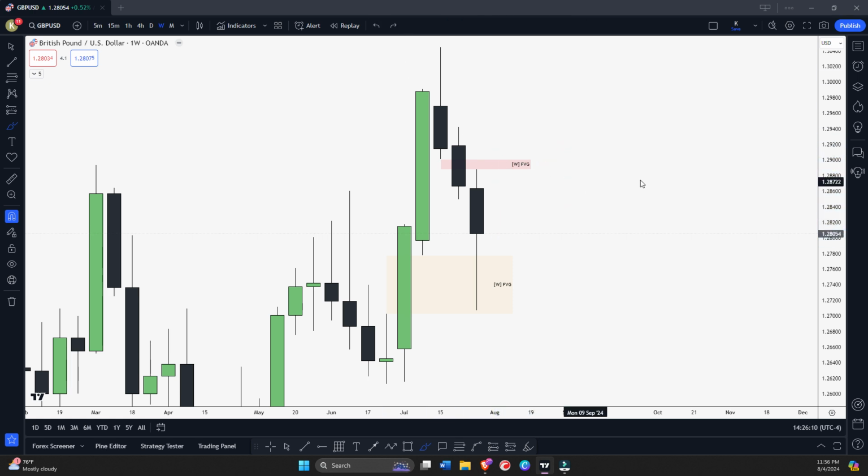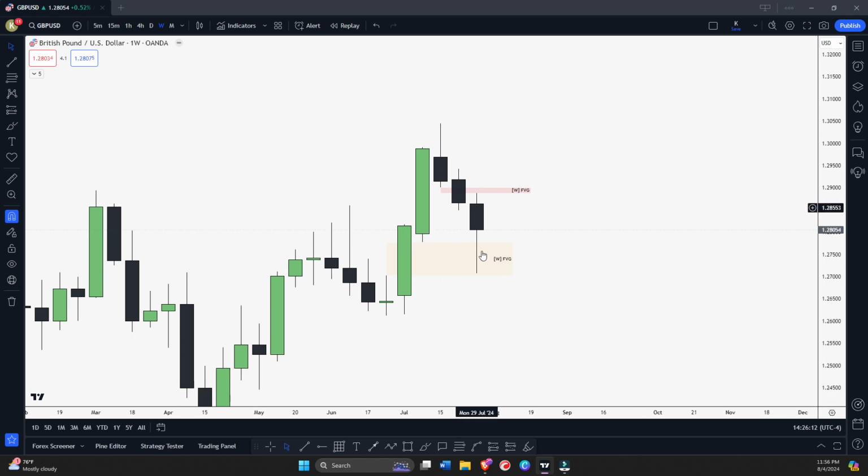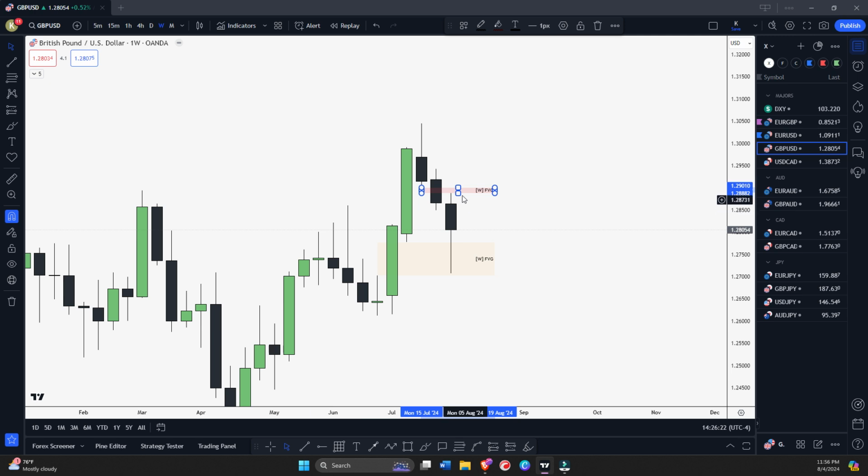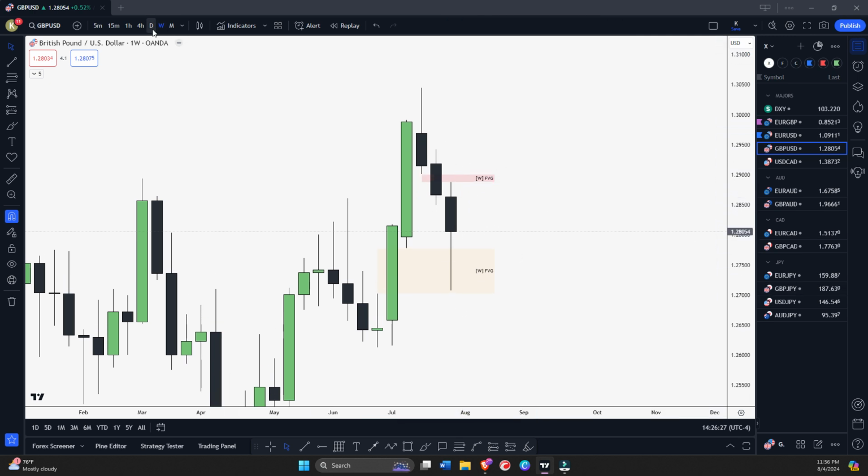Okay, so I'm going to ignore GBPUSD because we are stuck between weekly bullish fair value gap and weekly bearish fair value gap. Okay, so I'll demand more confirmation in this setup. Why? Because we are stuck between premium and discount level.